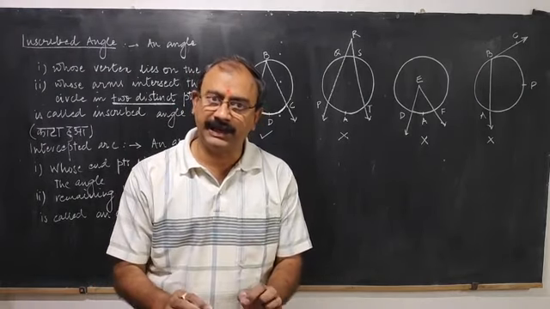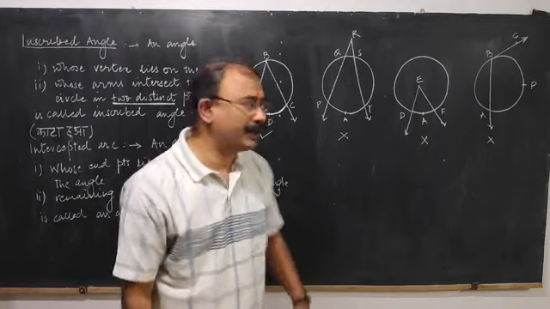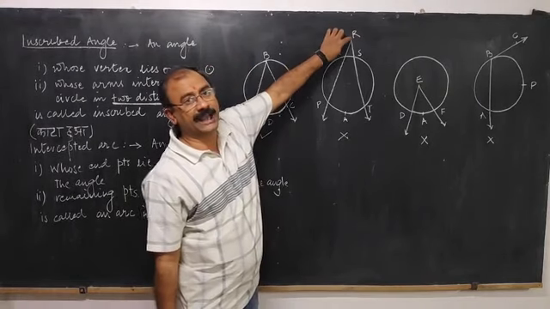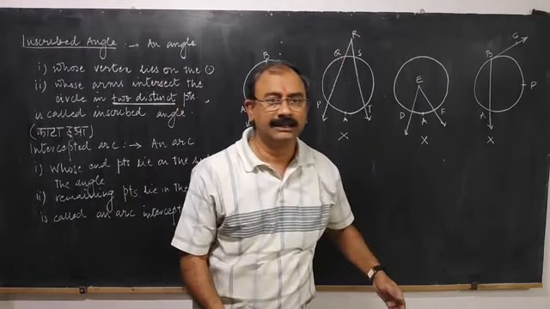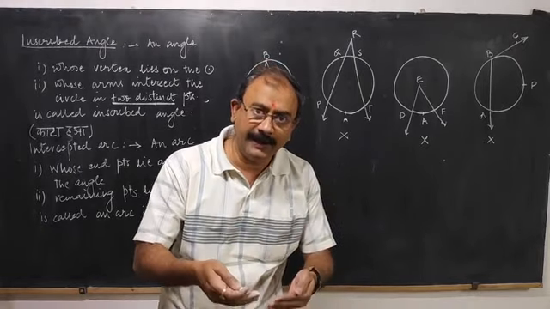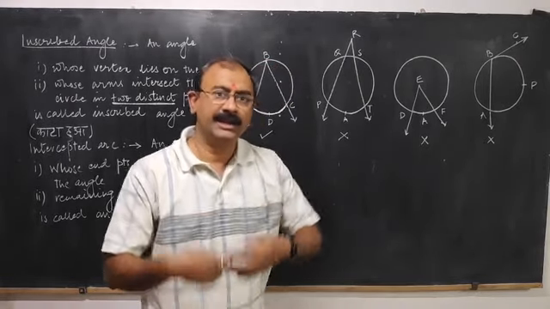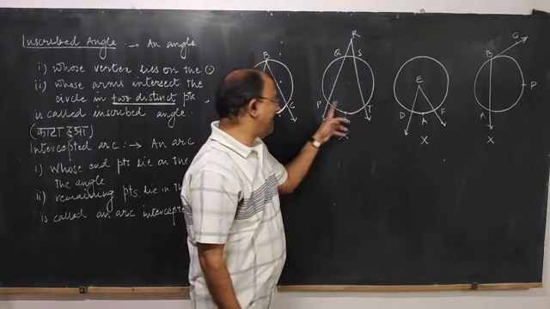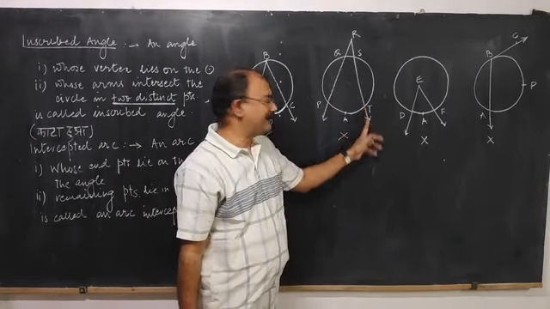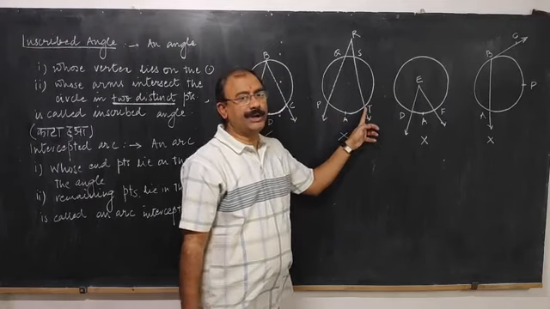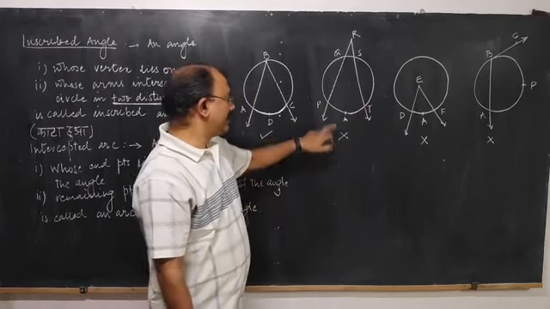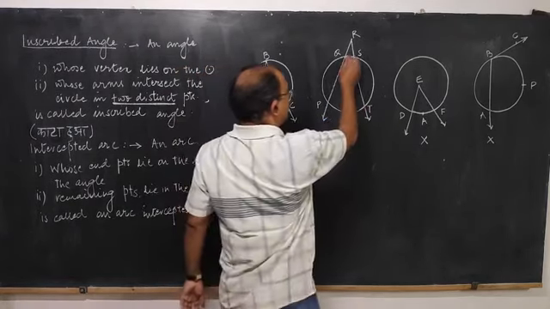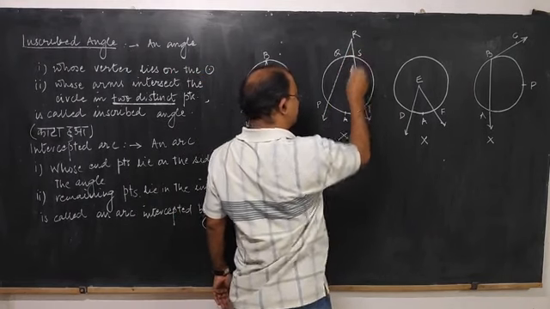So this arc is also called an intercepted arc. The intercepted arc is independent of the position of the vertex of the angle. Vertex सर्कल के ऊपर है, सर्कल के अंदर है या सर्कल के बाहर है, ये मायने नहीं रखता. End points must be on the sides of the angle and the remaining points must be in the interior of the angle. So this is intercepted arc. Similarly, this is also the intercepted arc.